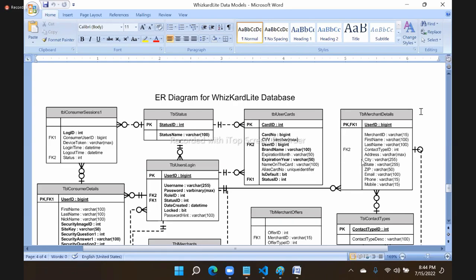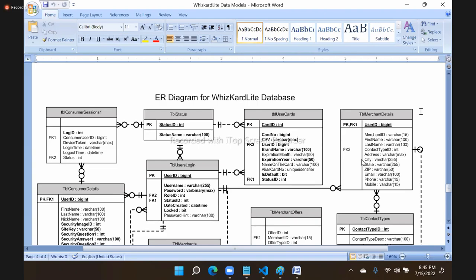You cannot do anything outside this. This is the contract. So in real-time project development, to design every component, there must be a contract.